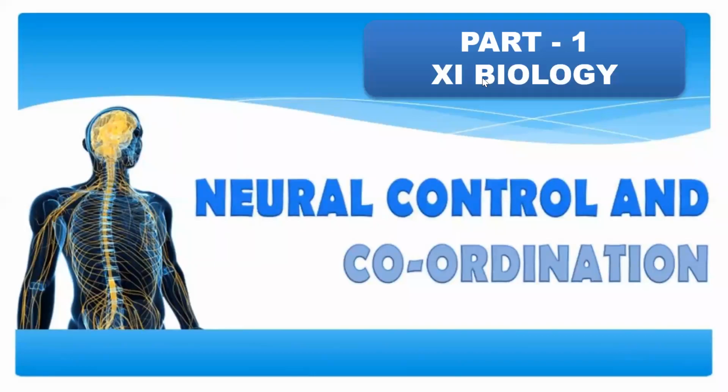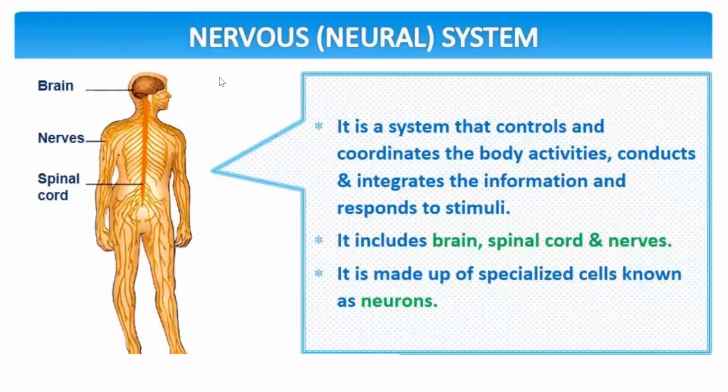Welcome students to the new chapter of 11th biology. We are going to discuss neural control and coordination. So let's start with the neural system, the nervous system. It is a system that controls and coordinates the body activities. It conducts and integrates information and responds to stimuli. It includes the brain, spinal cord and nerves.